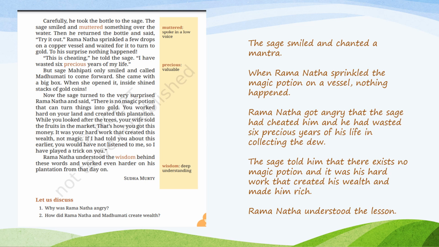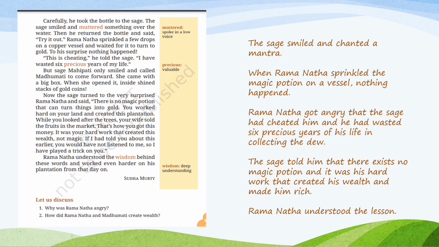What we learned in this part of the story: first question is, why was Ramnath angry? Ramnath got angry because he thought that the sage had cheated him and he had wasted 6 precious years of his life in collecting the dew.